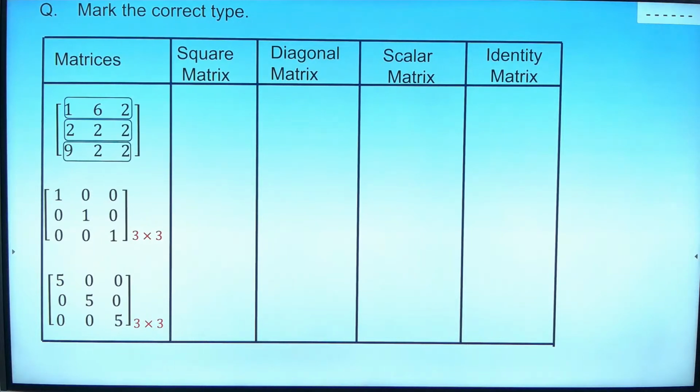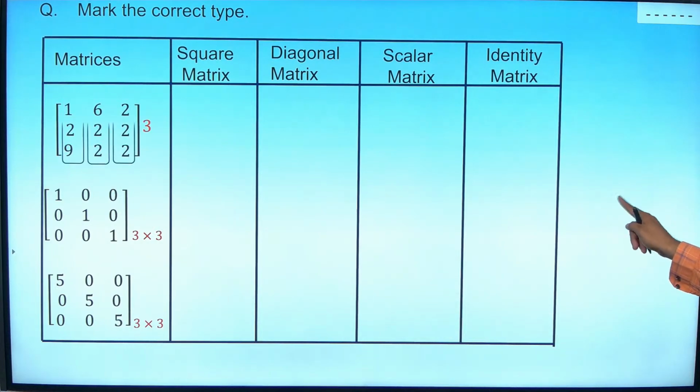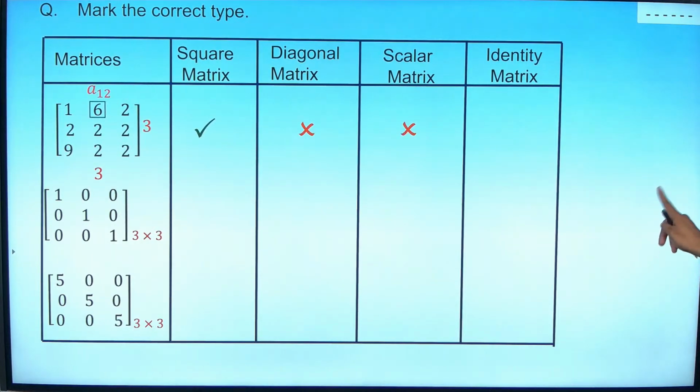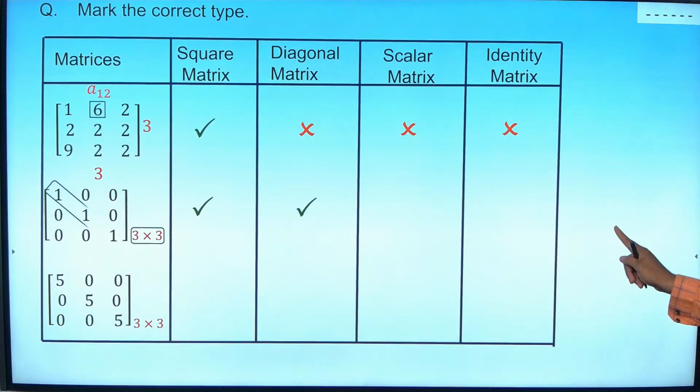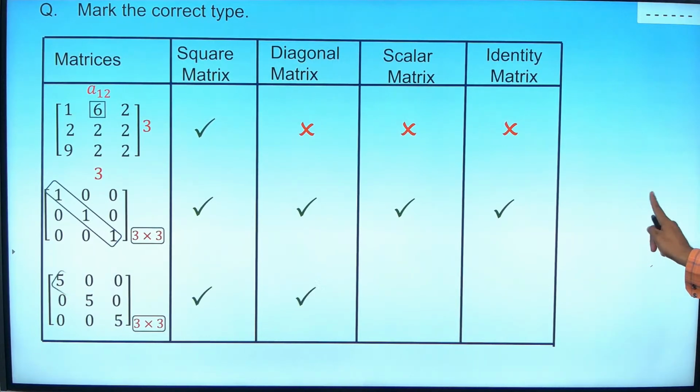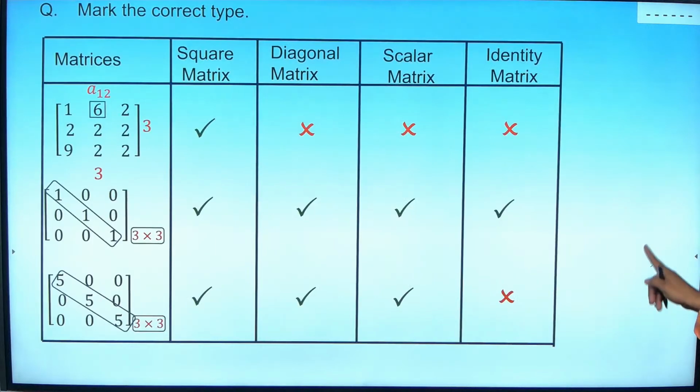Is there any other possibility apart from square? No, only square. What is this? Square, diagonal, scalar and identity. Everything is ticked. Guys, next is everything except identity. Yes, everything except identity. Everything will come, but the problem is the element is 5.